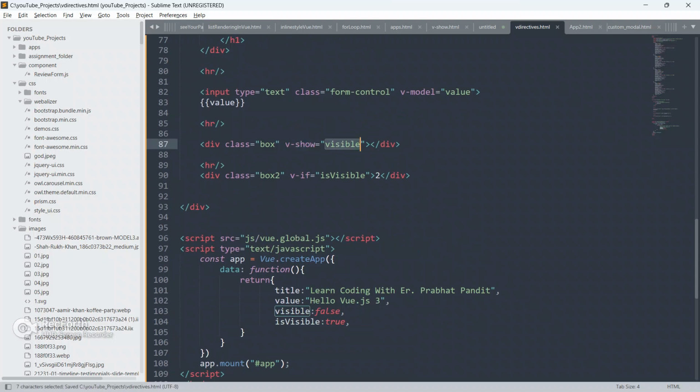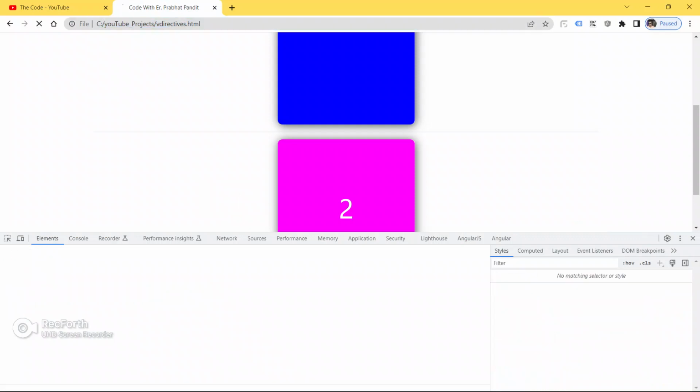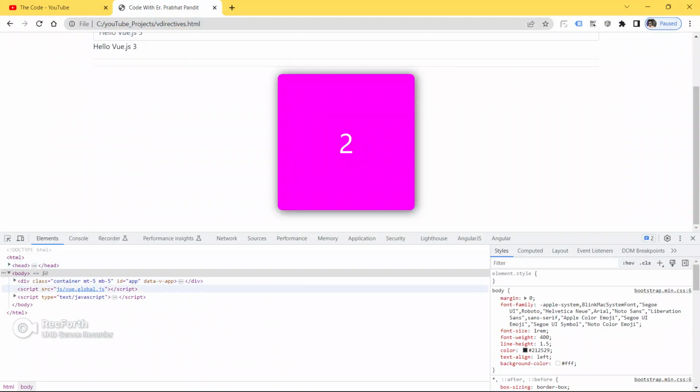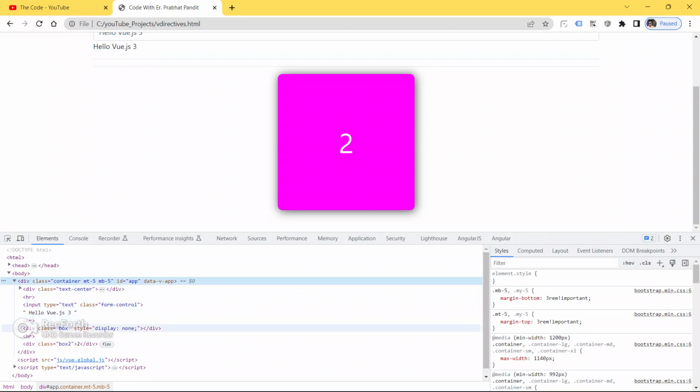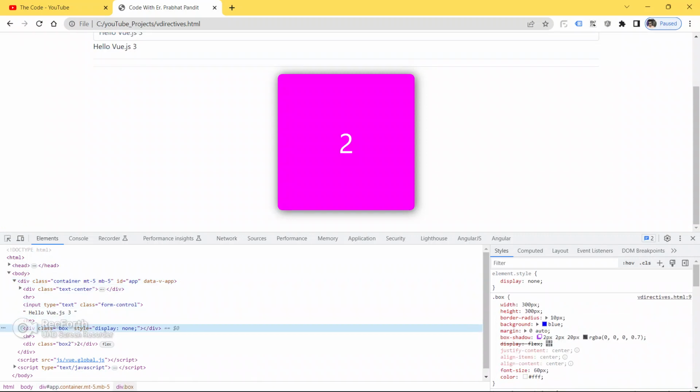Now let me just show this, give it false. Now I am talking about this v-show directive. So just refresh the page now. See, as you can see guys, if you are using v-show, then it will be hidden by the CSS property display none, but it will be inside the DOM. But whenever you are using the v-if directive and you give a false value, then it will be removed from the DOM entirely.